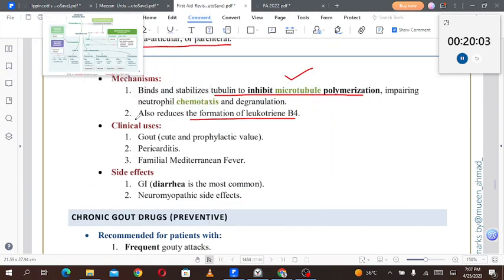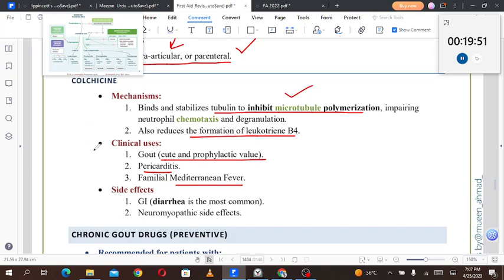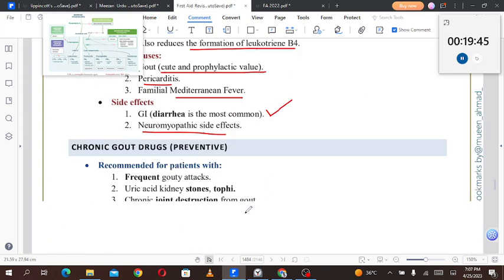Clinical use is gout, for acute and prophylactic use. It can also be used in pericarditis. Familial Mediterranean fever can also be treated with colchicine. Side effects include GIT effects, with diarrhea being the most common, and neuromyopathic side effects.